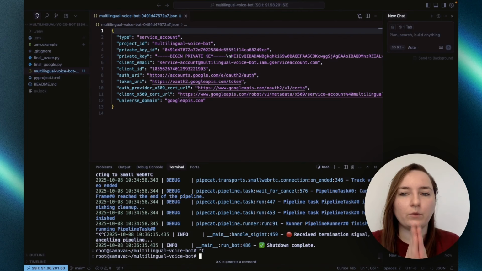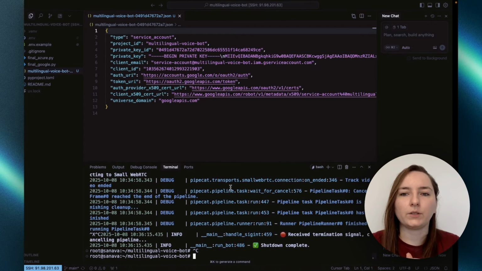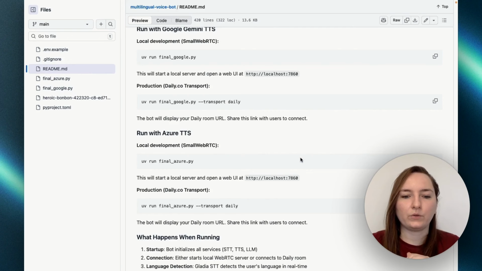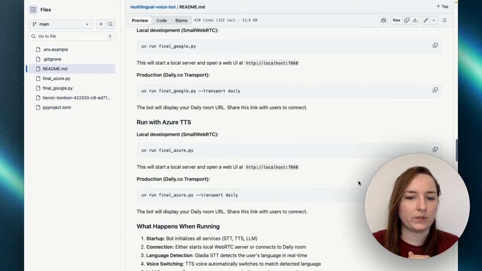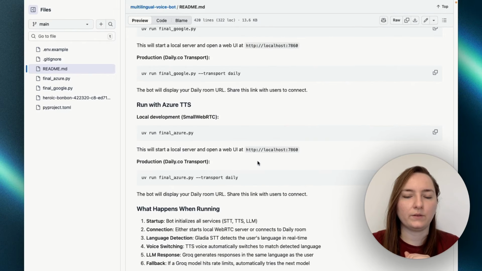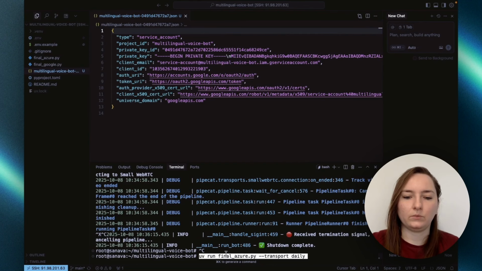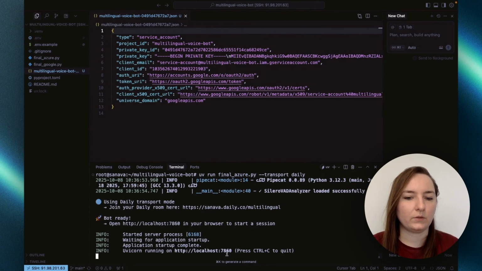Cool. Gemini worked really well, and now we are going to try out Azure. And for Azure, let's actually use the Daily transport so you can see how it's different than the localhost one. So, okay, let's check that out. Copy that link.